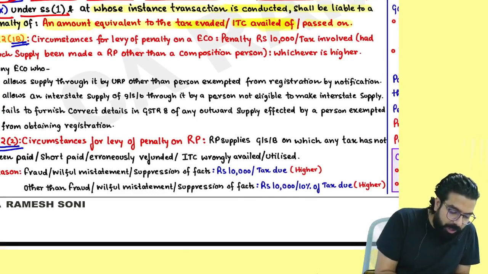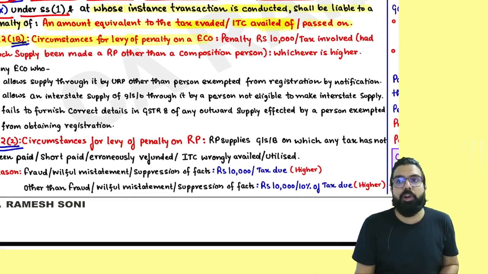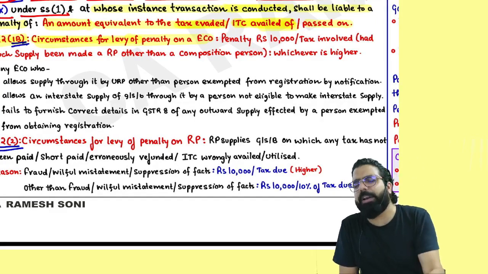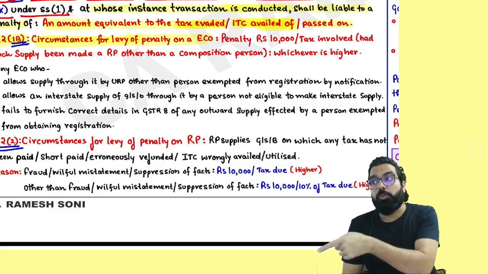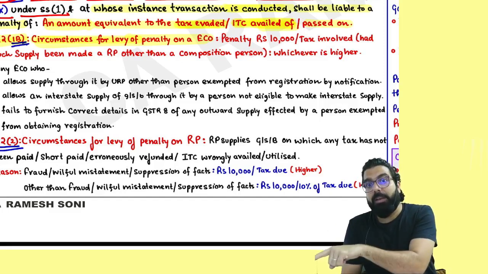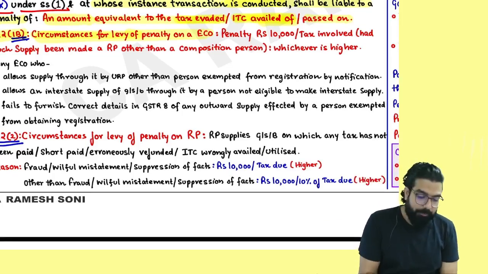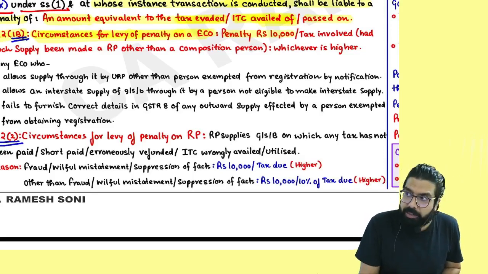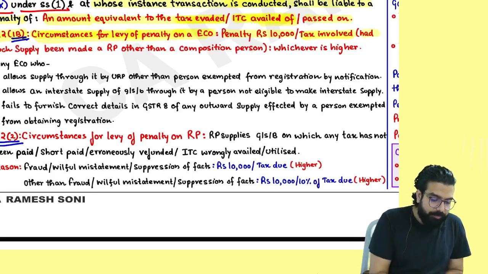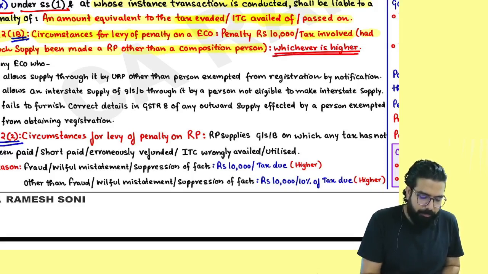The next one over here is 122(1)(b). Circumstances for levy of penalty on an e-commerce operator. People, you remember, e-commerce operator can now allow unregistered people to supply, but e-commerce should make sure that those people are enrolled, correct everyone? And you should not allow them to make interstate supply, etc. If e-commerce operator fails to do it, remember, circumstances for levying of penalty on e-commerce operator, penalty of 10,000 or the tax amount had such supply been done by a registered person other than composition dealer, whichever is higher.